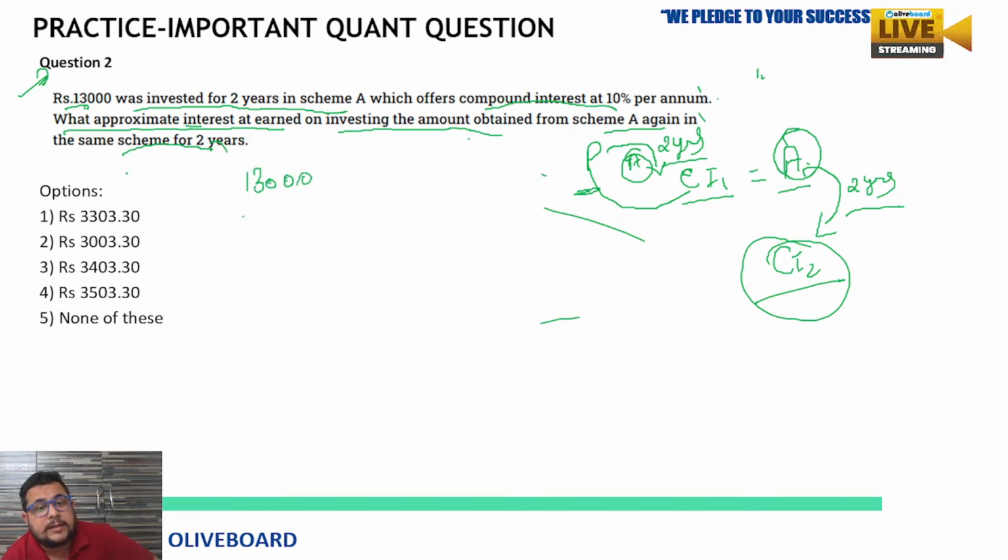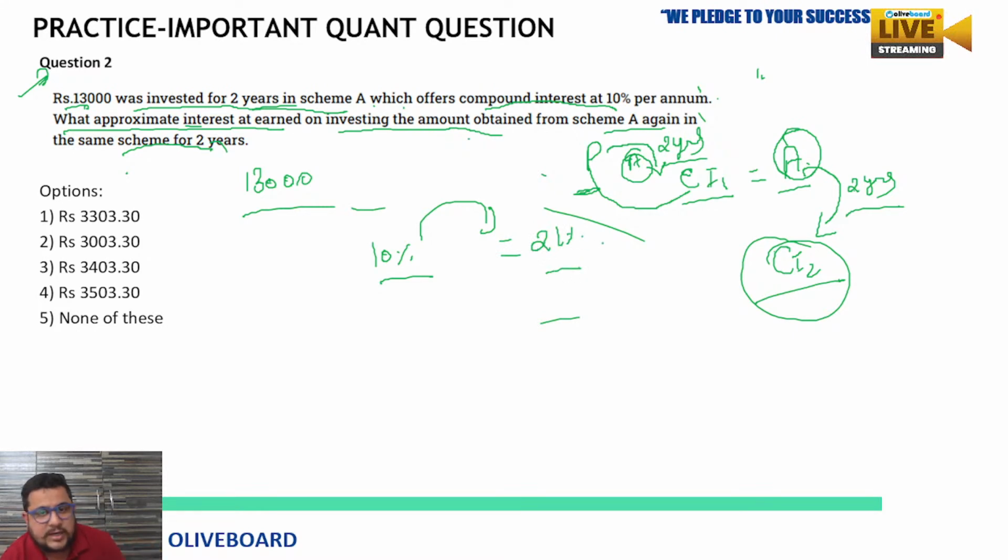13,000 was invested for 2 years in a scheme A, which offers 10% compound interest. As you all know, 10% invested for 2 years at compound interest, so after 2 years the total compound interest would be 21%.